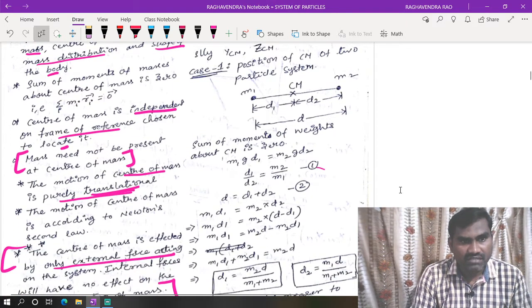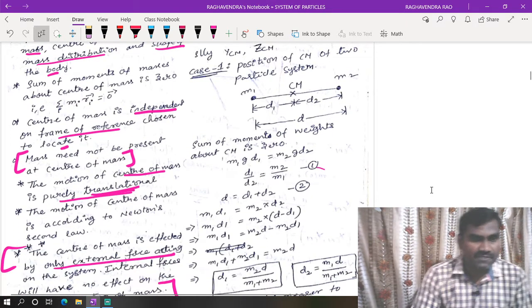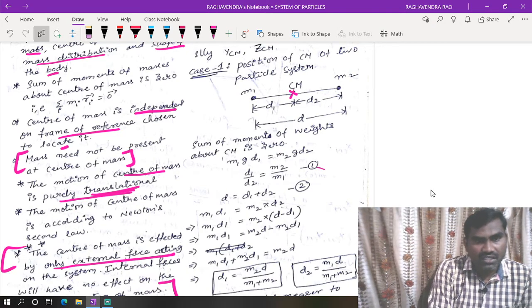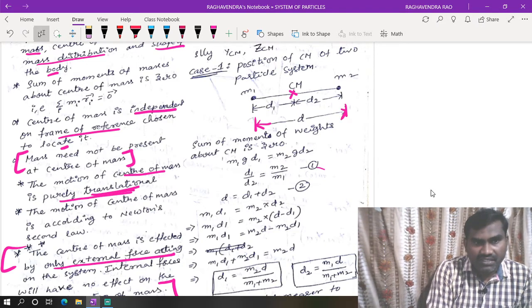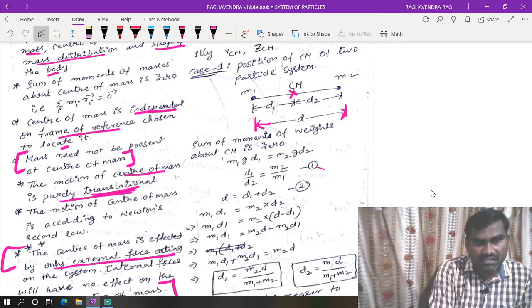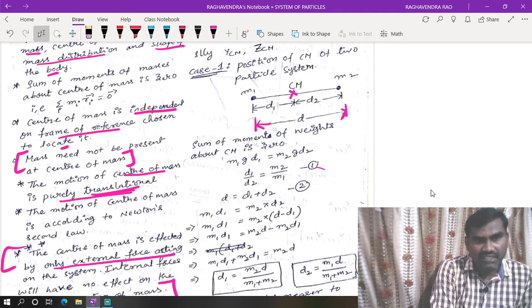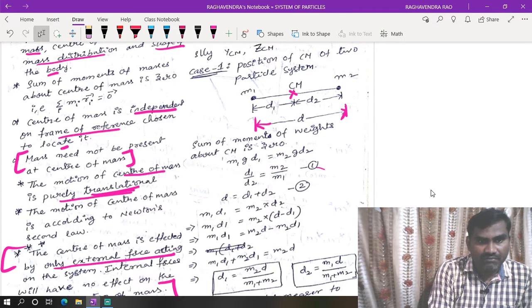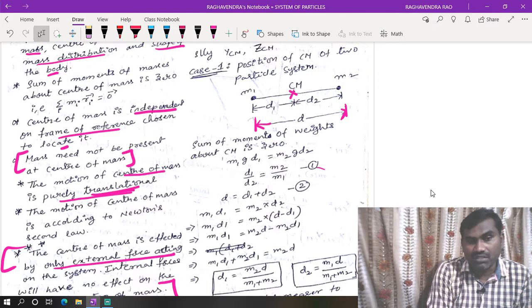Now, the location of the center of mass. If two masses are separated by a distance d, then d1 is the distance of the center of mass from mass m1, and d2 is the location of the center of mass from mass m2. Now we can write that the sum of moments of weights about the center of mass is equal to 0.